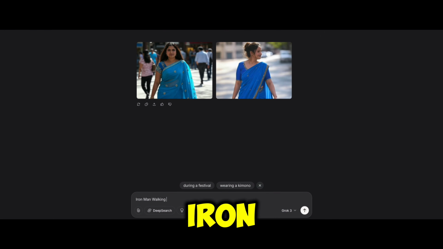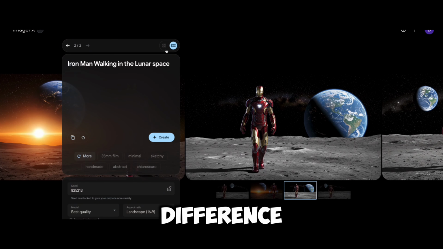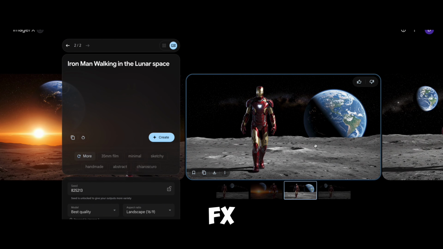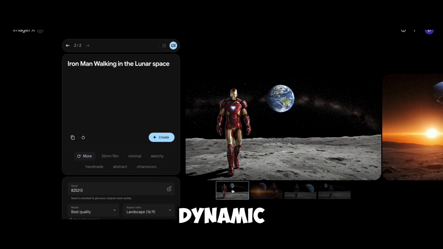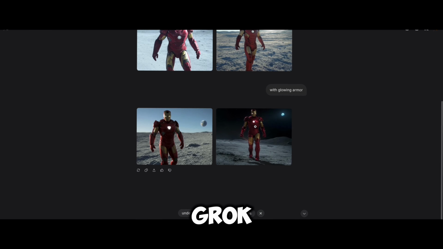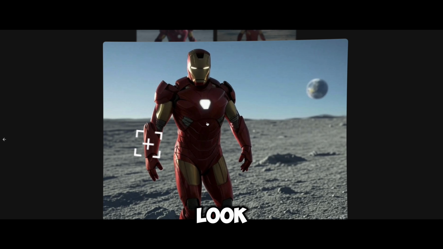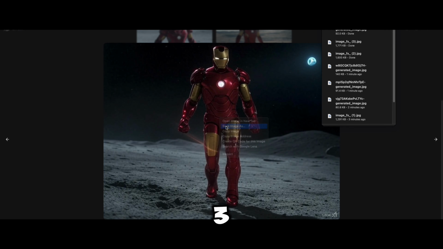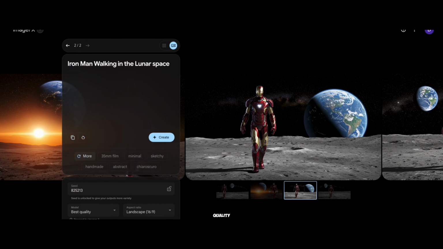Let's try one more. An Iron Man walking in lunar space, and it generates. Boom, here you go. It's good, more realistic, but let's compare this with Image Effects and see what the difference is. This is from Google Image Effects. It's so shiny, and it's pretty much a high quality dynamic picture. Let's say shiny in Grok 3 and see what output it brings up. Here you go. This is the shiny look of Iron Man in Grok 3. I'm not convinced. I will still say Image Effects is the top-notch quality picture.